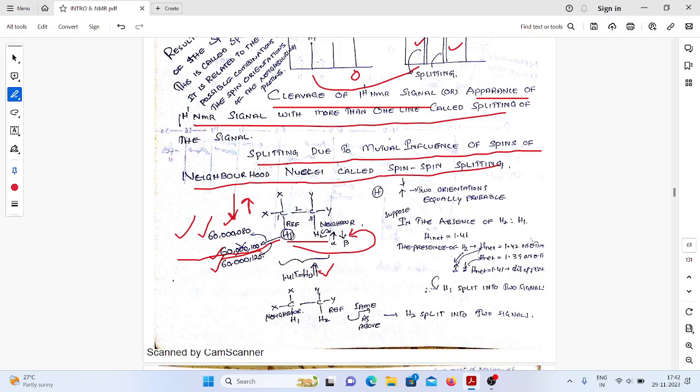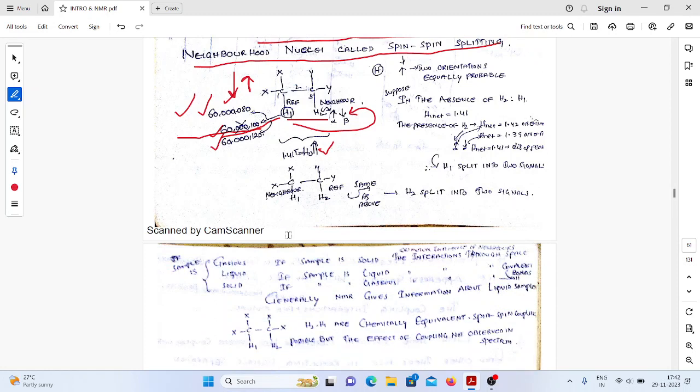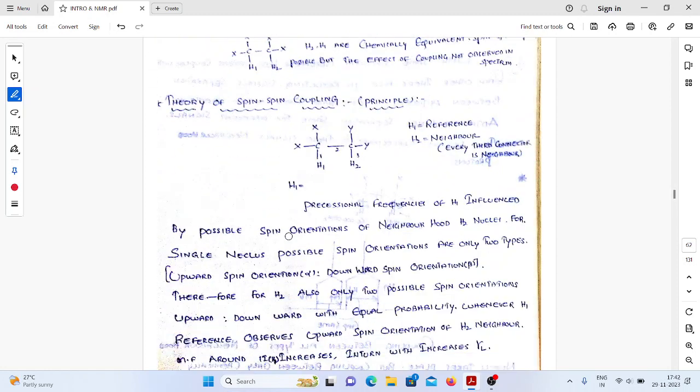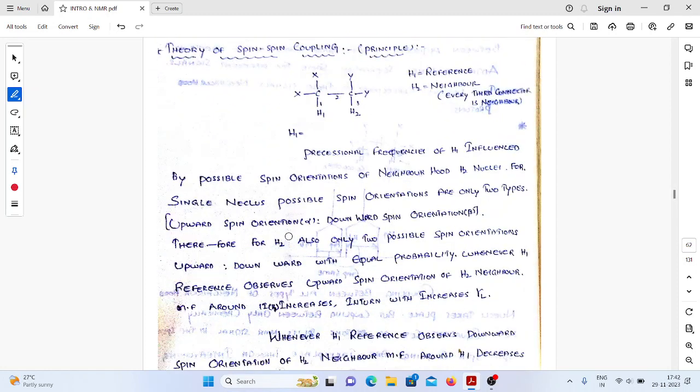The spin of the hydrogen is going to be influenced by the neighboring proton spin. One time upward, one time downward. Upward means the overall net field is going to be higher. That's why the precessional frequency is higher, so chemical shift values are going to become higher. According to the concept of spin-spin coupling, we are going to get the splitting phenomena.